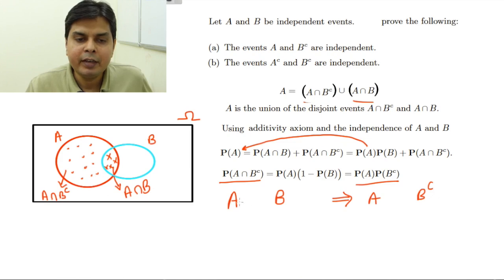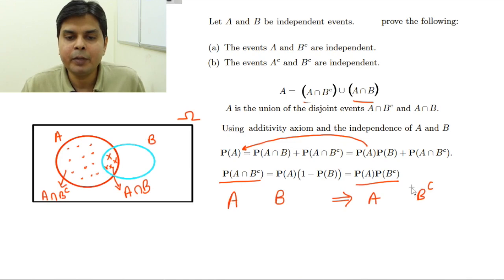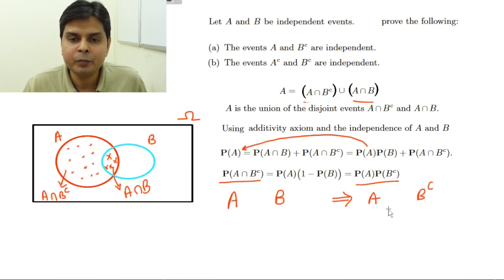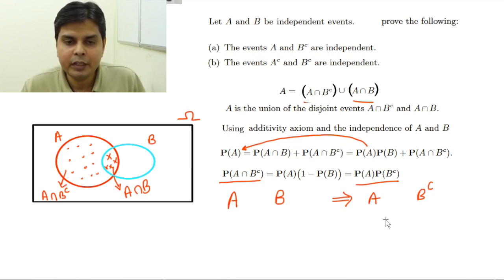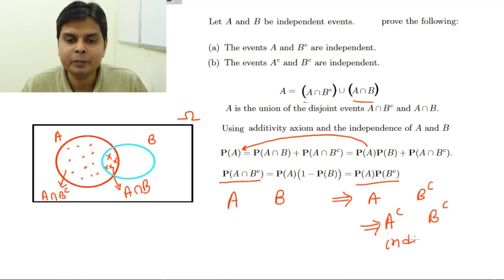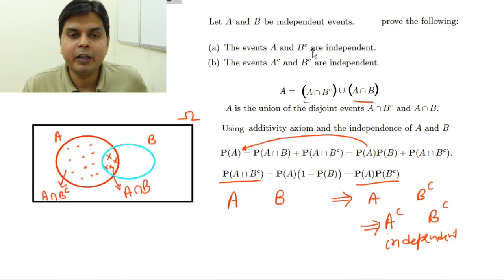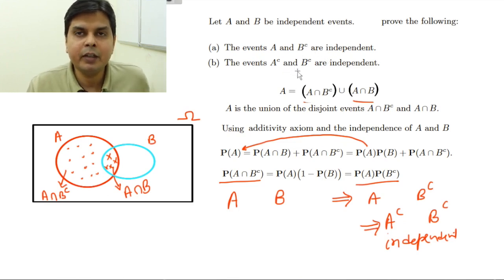So if an event is independent of another event B, then it is also independent of that complement. Applying the same step, B complement will also be independent of the complement of A. So A complement and B complement are also independent.